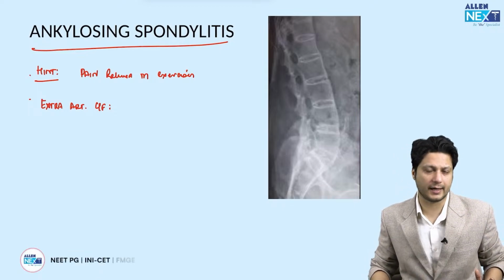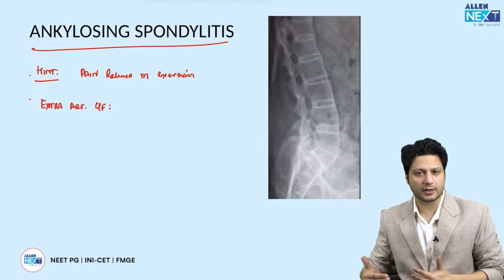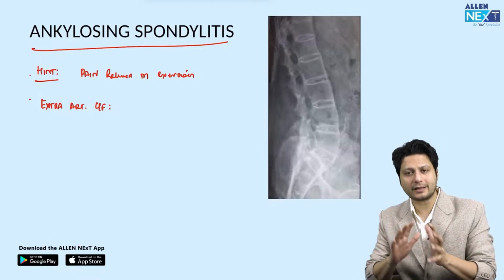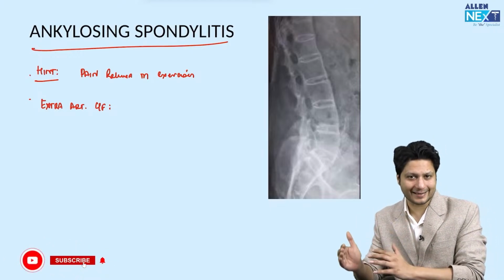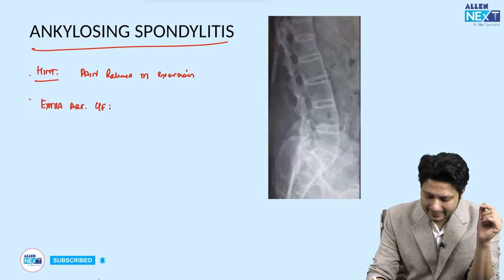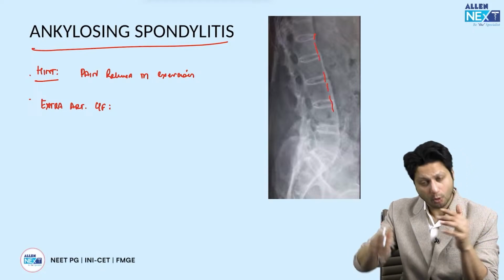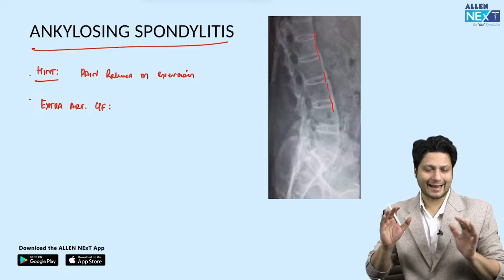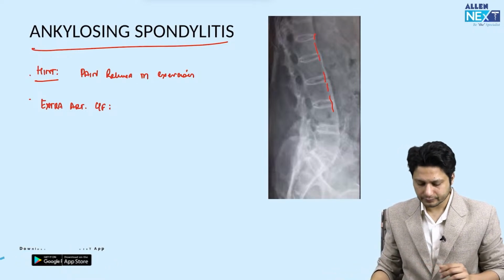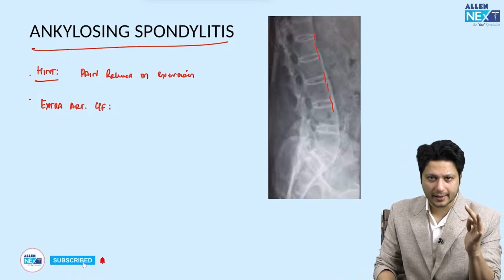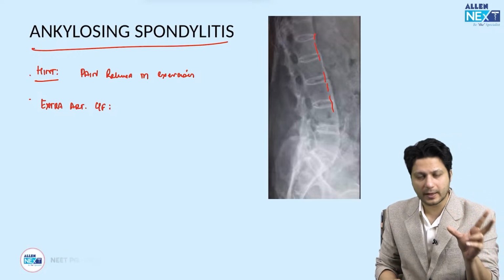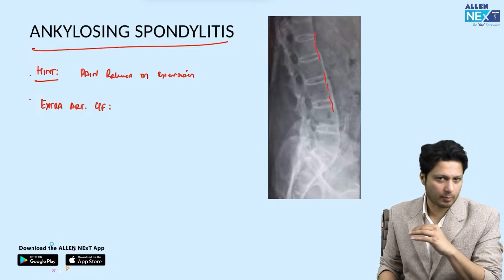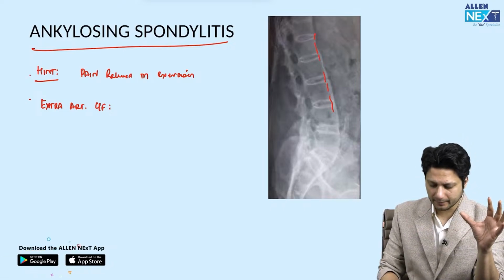And finally, you know about the X-rays like bamboo spine, the calcification of the intervertebral disc, the calcification of all the soft tissues around. So if these are the things which are provided to you in the question, coupled with an X-ray where the bone is seen in continuity, then this becomes the answer for your question, that is ankylosing spondylitis, right? So spine se related 3 X-rays we have learned. One was tuberculosis of the spine, the second one is spondylolisthesis, and the third one is ankylosing spondylitis, and all 3 of them are different, right?